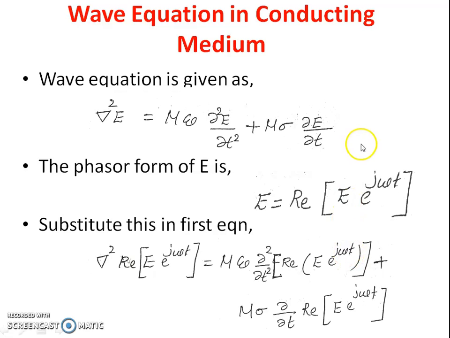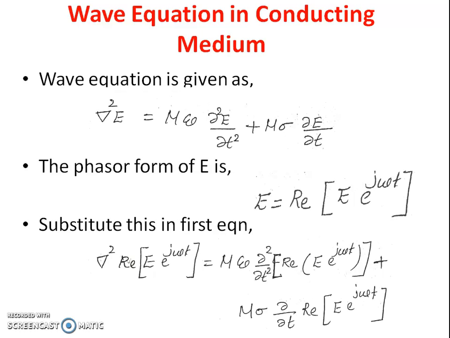And the second category is lossy dielectric. Here the sigma is not equal to 0, that is, there is some conductivity present in the case of a lossy dielectric, and we can represent the permittivity with the letter epsilon, and the permeability is mu. And in the third category, perfect dielectric or lossless dielectric, the conductivity sigma is equal to 0 and epsilon is equal to epsilon 0 epsilon r, and mu can be written as mu is equal to mu 0 mu r.